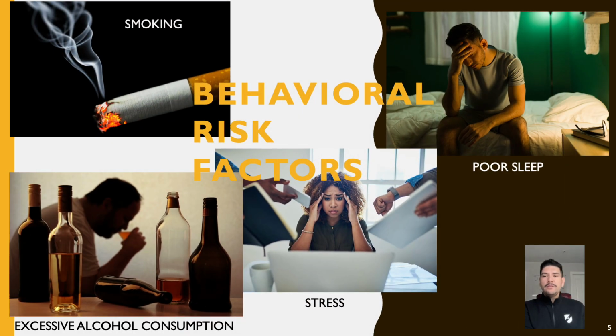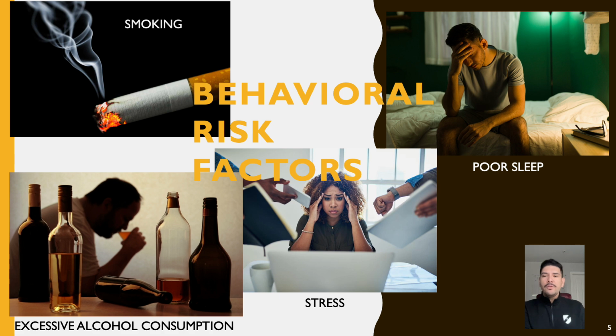Tobacco smoke contains numerous harmful chemicals that damage the endothelium, promote inflammation, and accelerate plaque formation in the arteries. Heavy alcohol intake is associated with elevated blood pressure, dyslipidemia, and increased risk of arrhythmias, all of which contribute to coronary artery disease risk.